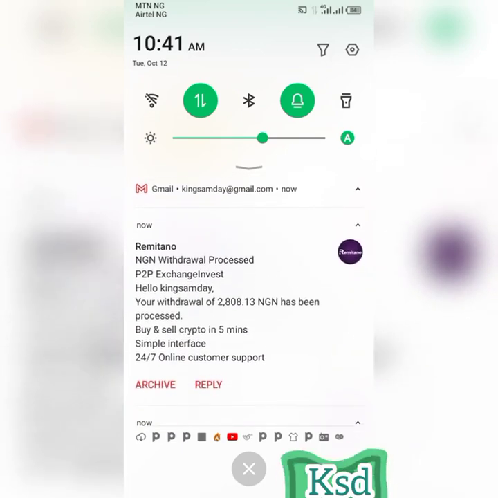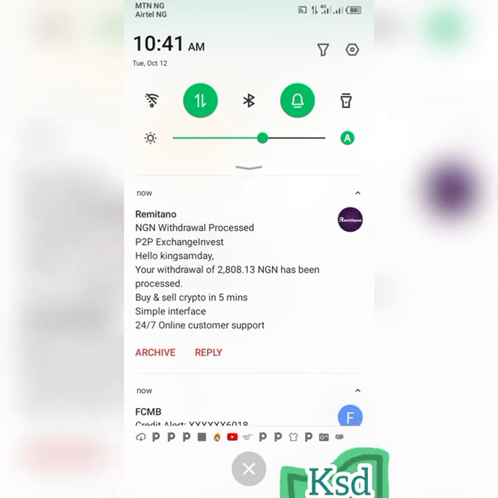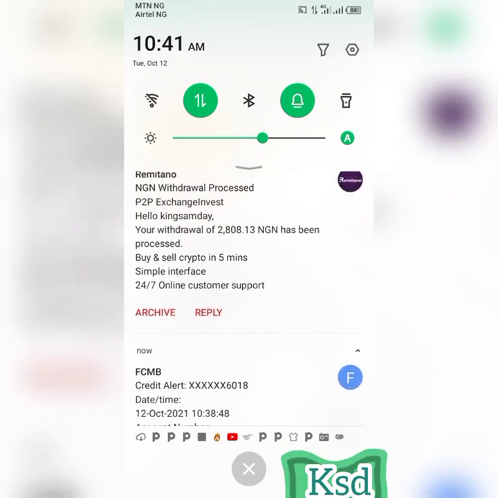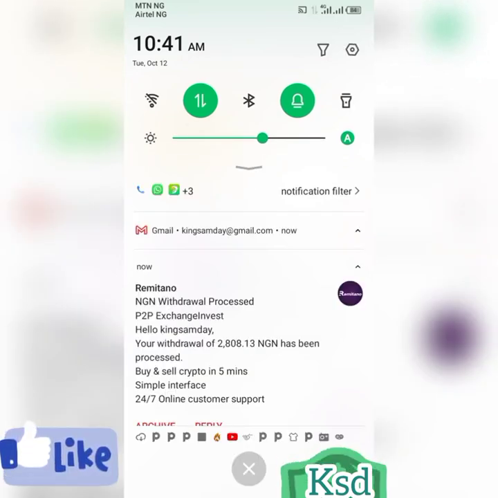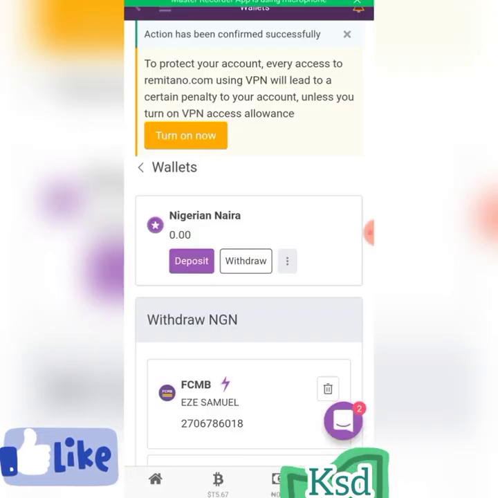Remitano withdraw process. This is it, 2,800. So you have processed this withdrawal and I have received a payment. Okay, so it's not taking any time. So that is how you are going to do your withdrawal process.